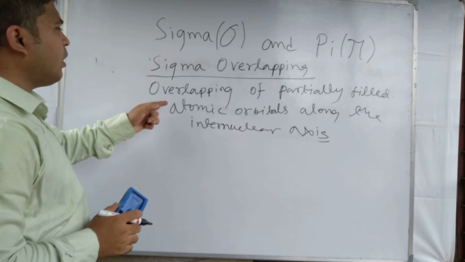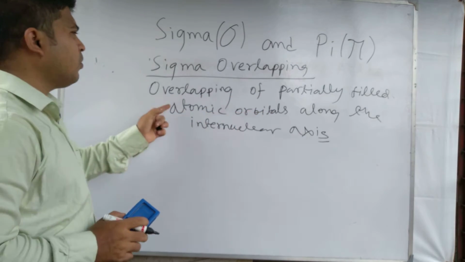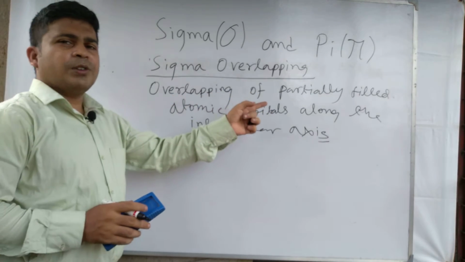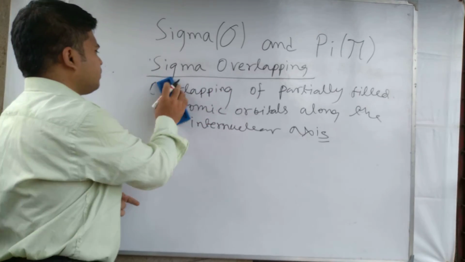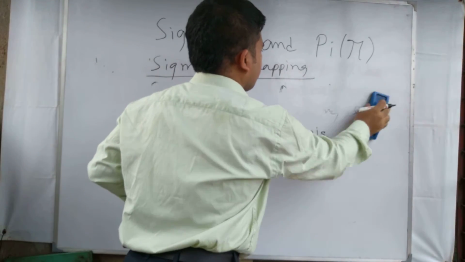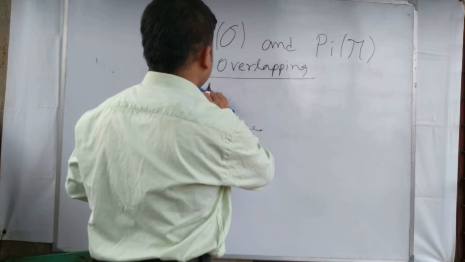Along the internuclear axis, overlapping of partially filled atomic orbitals causes the formation of sigma bond.